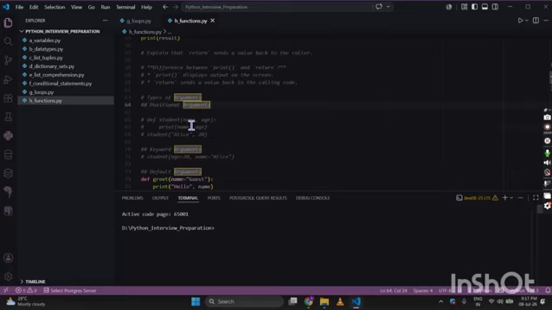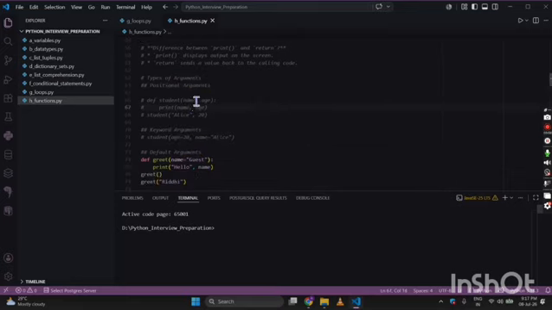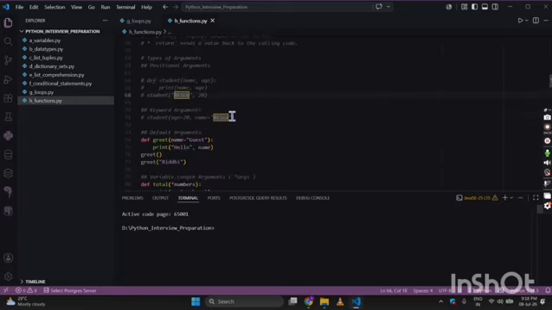Positional arguments. So what are positional arguments? These are keyword arguments, where within the brackets I have written the variable name and its value, whereas these are positional arguments, where I have just written the values in order, and while calling them I am assigning them to the parameters. So this is the parameter, this is the argument. This is the difference. Now I guess it's clear.